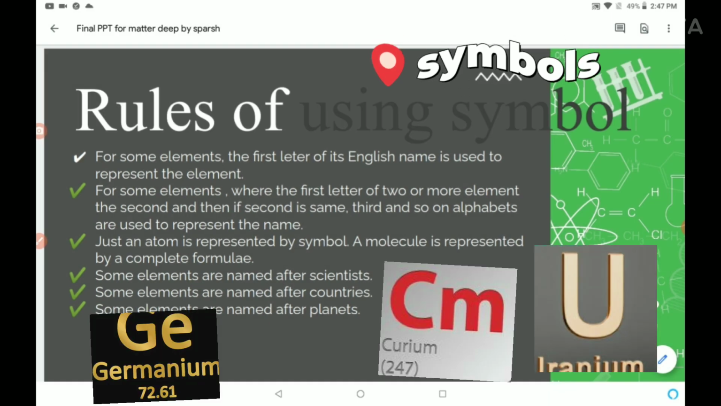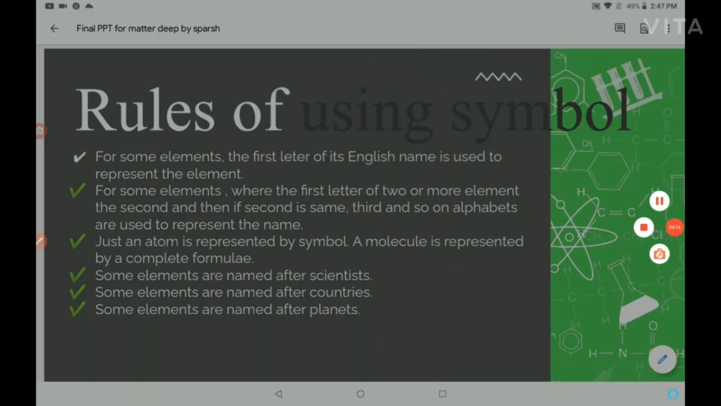Okay. So now we have seen that some atoms are named by scientists. Yes, some atoms are named after scientists and laboratories. Whoa. Some atoms are named after countries. Is it crazy? Yes, it is. Also, there are some atoms named after planets.